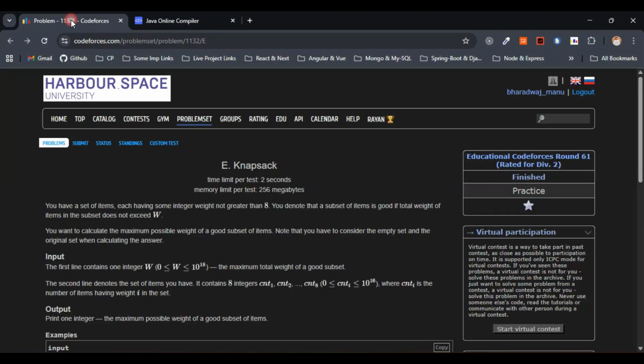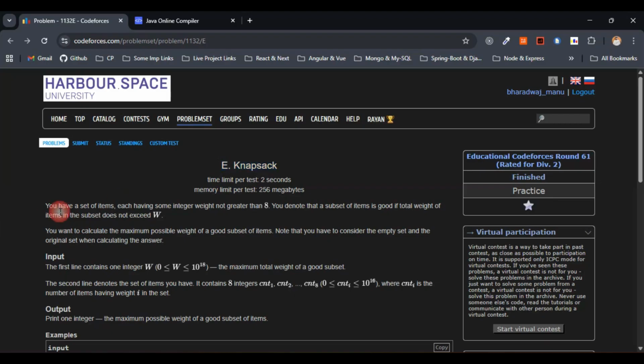Hello everyone, today let's solve the problem Knapsack. This was asked in Educational Codeforces Round 61, and it is rated for Division 2. So let's solve this problem.